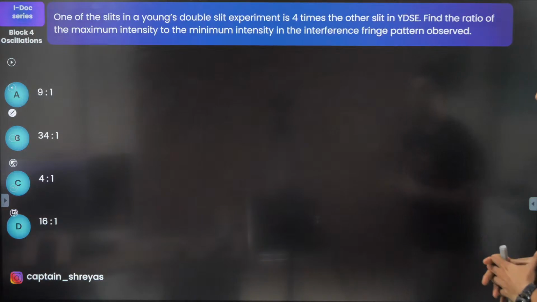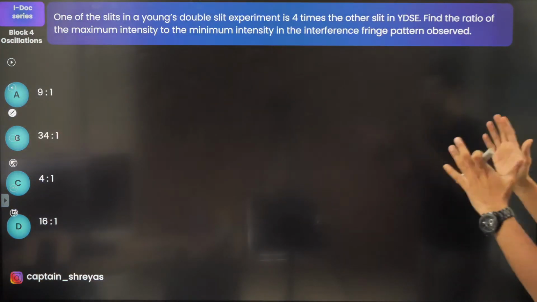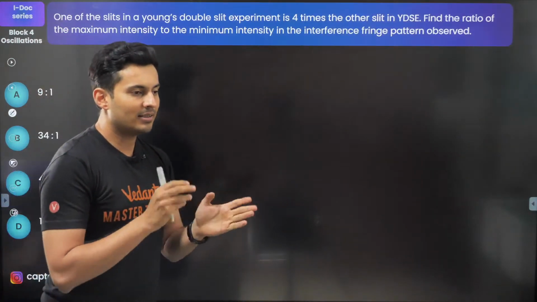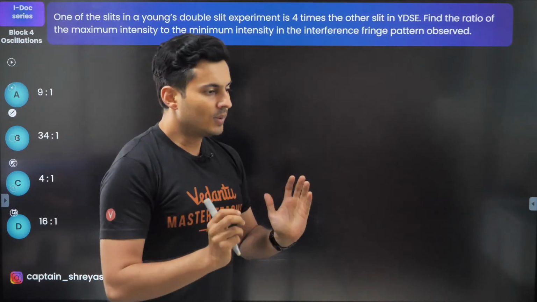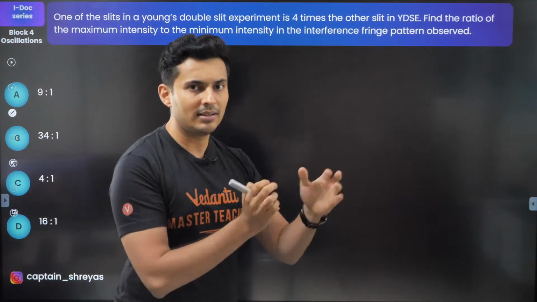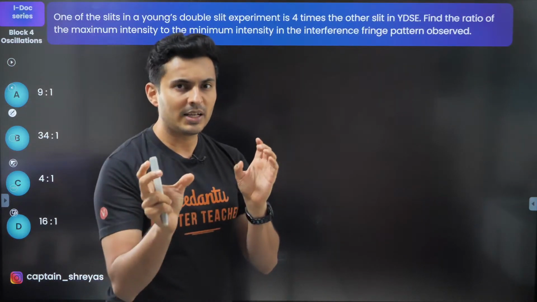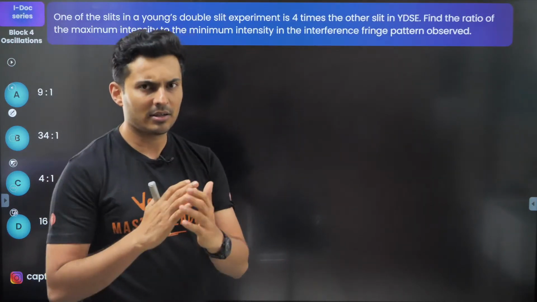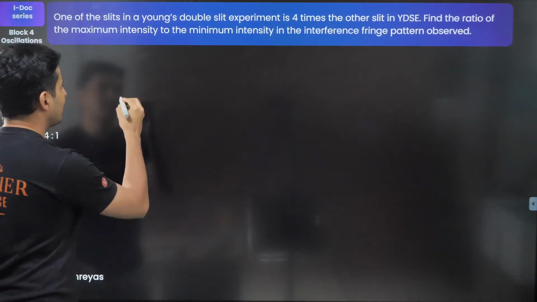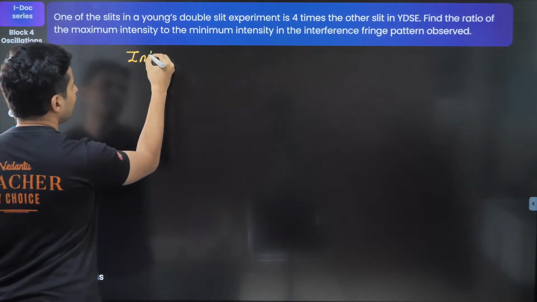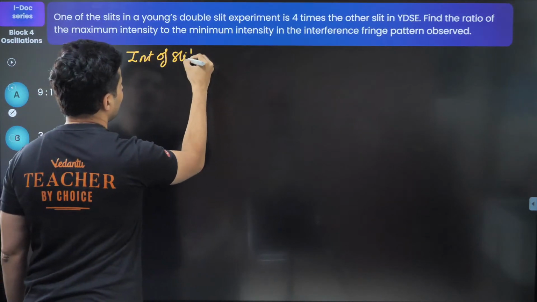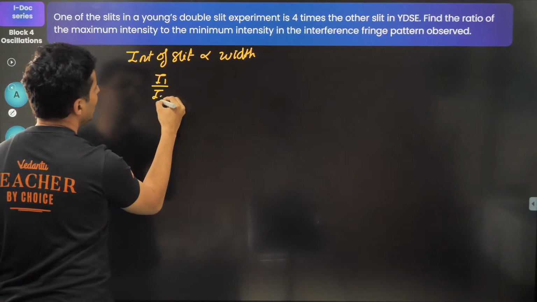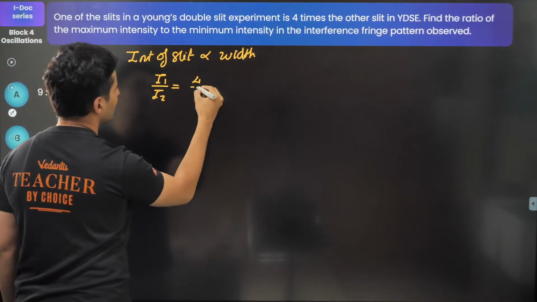One of the slits of the Young's double slit experiment is 4 times the other slit. Find the ratio of max to minimum intensity. Now, when the slits are equal widths, you will see perfect constructive and perfect destructive interference, zero intensity and then max intensity. But if one is bigger and one is smaller, they will not interfere perfectly destructively. The intensity of a slit is directly proportional to the slit width. So I1 by I2 is 4:1.